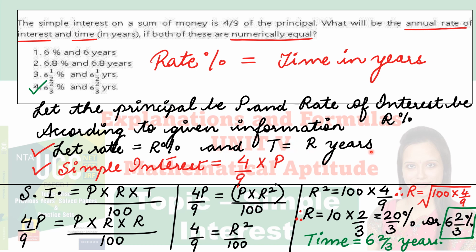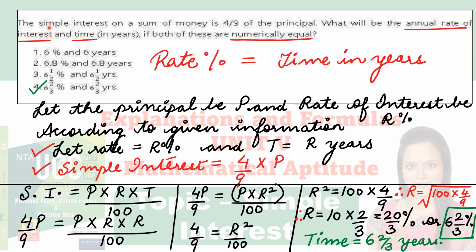R years, because it is given in the question that numerically these two are equal. Otherwise, you cannot write it like this. So it is given in the question that rate is equal to R percentage and time is equal to R years. What else is given? Simple interest is equal to 4/9 into P. Yes, it was given in the question.